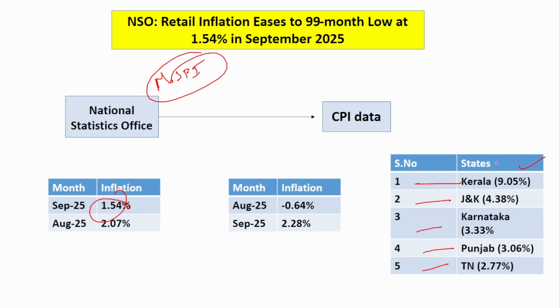Here try to remember at least the first state, that is Kerala. Kerala had the highest inflation in the previous month, September. That is more than enough. Remember the inflation data 1.54% and Kerala 9.05.